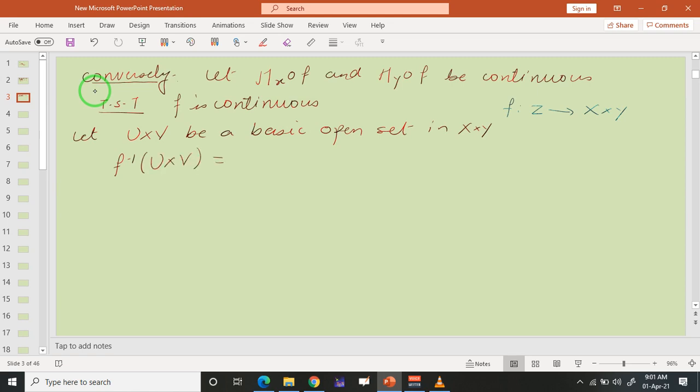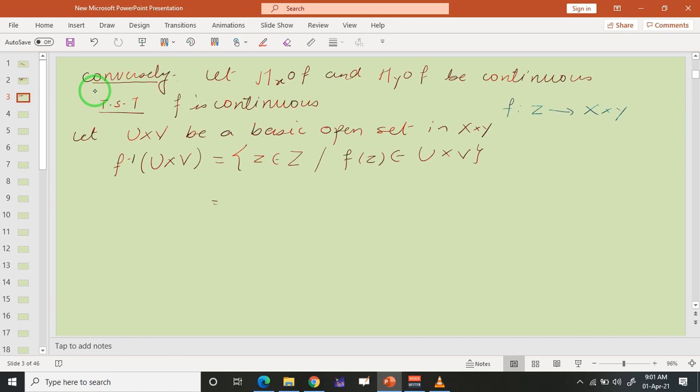It's the set of all z in our domain Z such that f of z belongs to U cross V. It's the basic definition of inverse image.